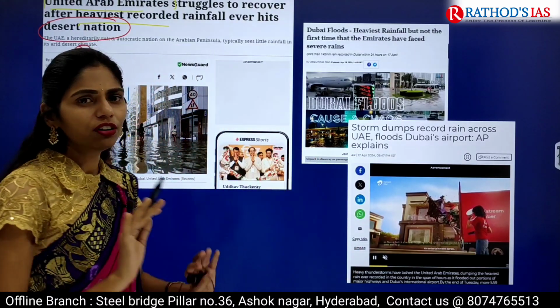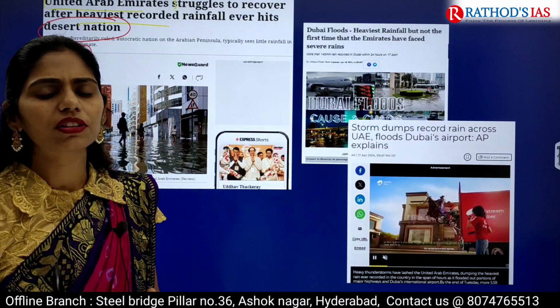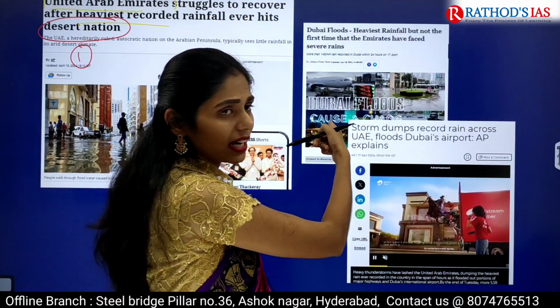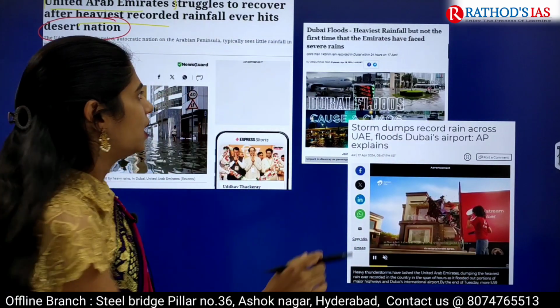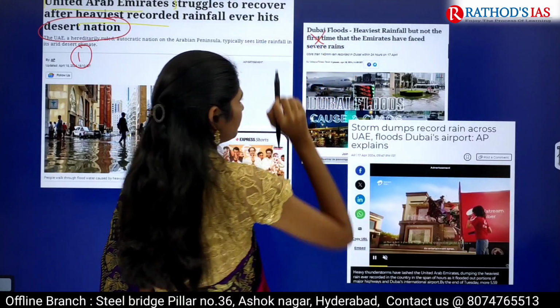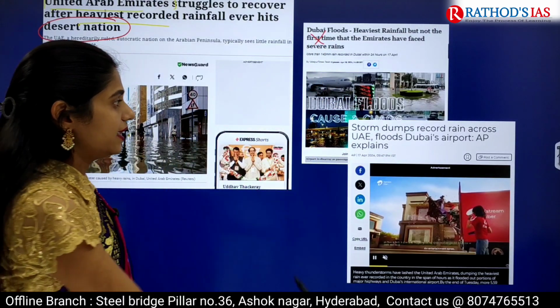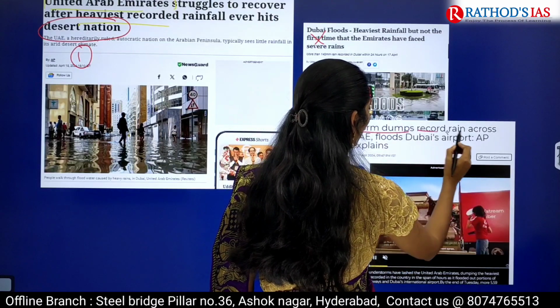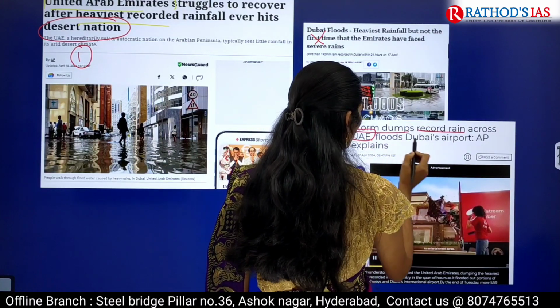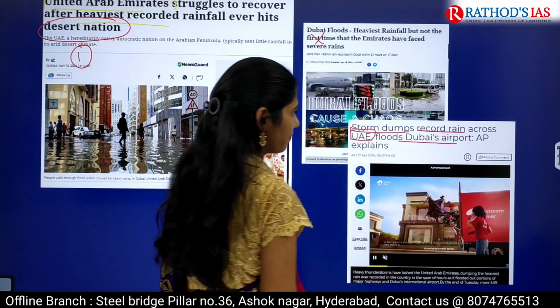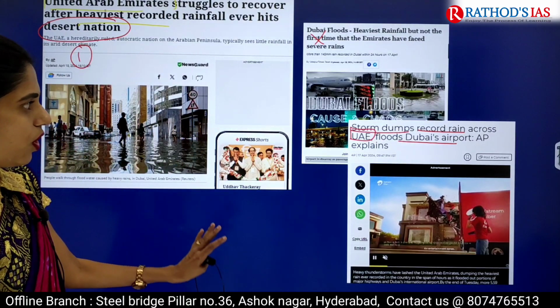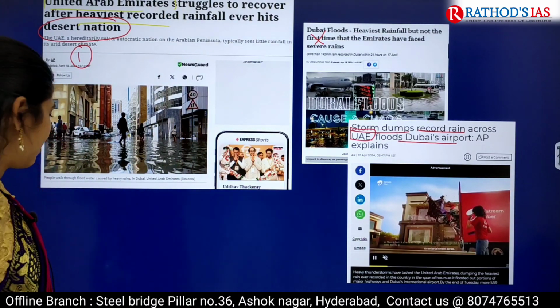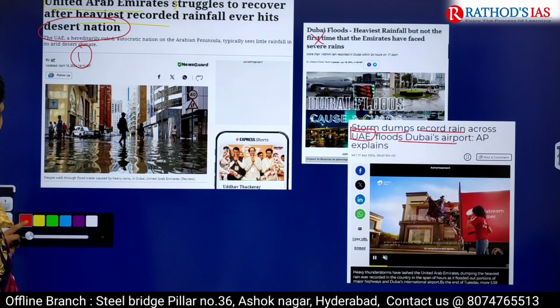Here many of you might be thinking that this is the first time UAE is facing such heavy rains. But this article is clearly saying that it is not the first time. Clear? And let us see the next clip here. Storm dumps record rain across UAE, floods Dubai's airport. So what are the keywords that you can collect from these news articles?